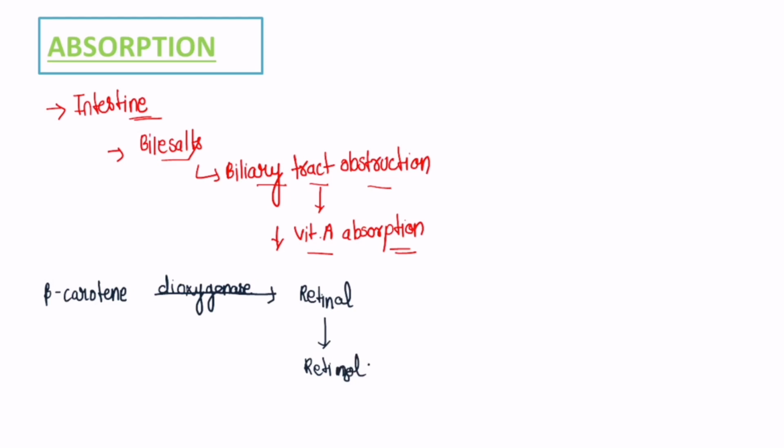And this retinol is again re-esterified with fatty acids, and along with chylomicrons, it is then transported to the liver. And in the liver, in the stellate cells, this vitamin A is stored as retinol palmitate. It is stored in the form of retinol palmitate in the liver. Okay.